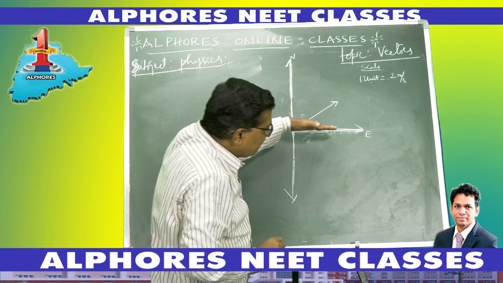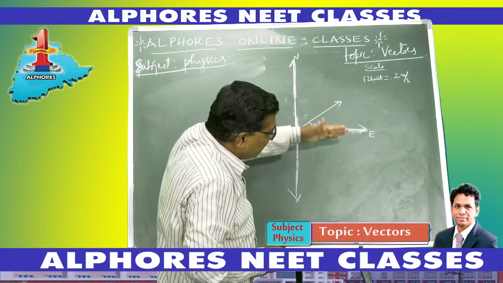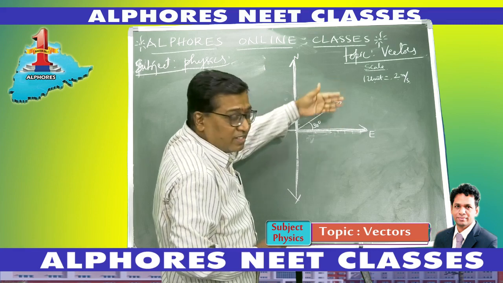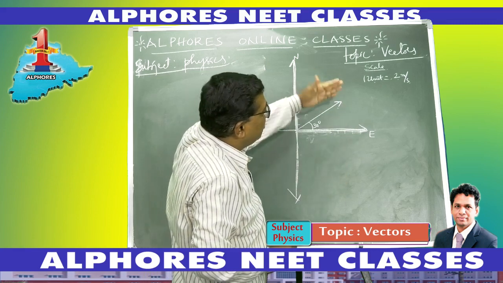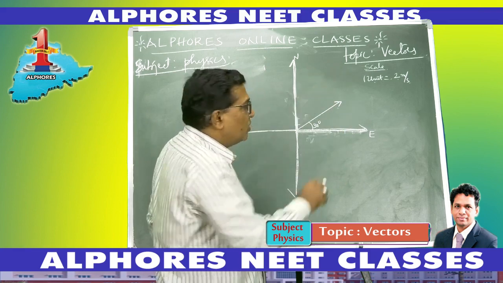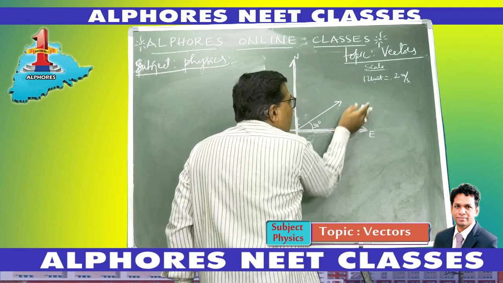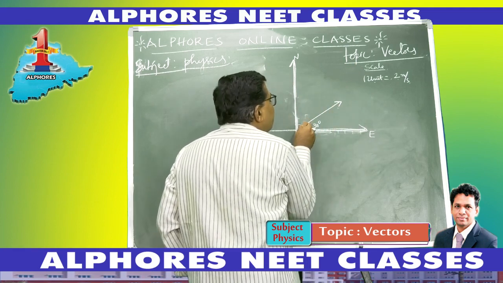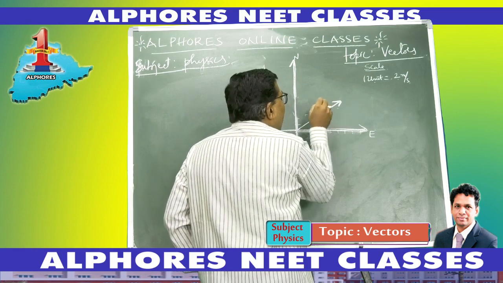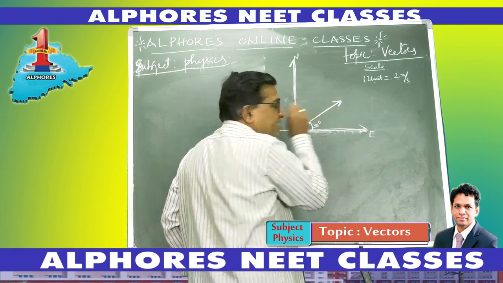Then this east direction has 2 quadrants to it. One is this quadrant, the other one is that quadrant. So this is the south side of east, and that quadrant belongs to the north side of east. Whatever direction lies here, it is north of east. So this vector is directed along 30 degrees north of east.